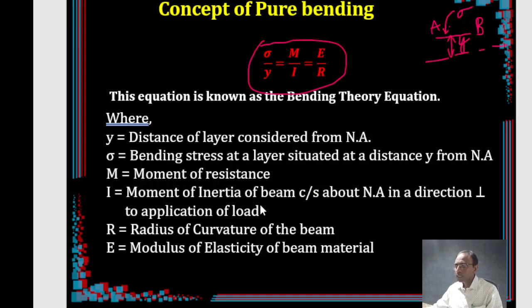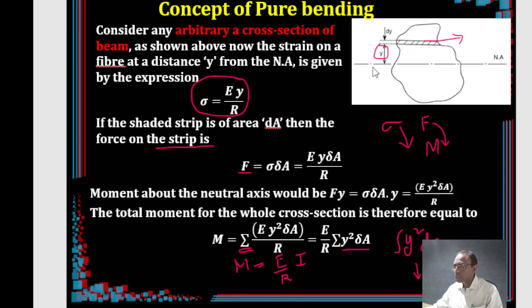Then what is moment of inertia? Moment of inertia is calculated with respect to this axis, say the I-axis, right? Usually loading will be vertical.